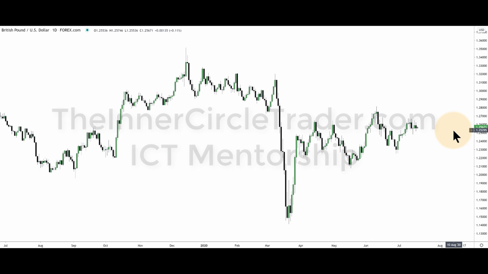Okay, folks, this is the British pound versus the US dollar. This is our daily chart. I'm going to refrain from putting any of the lines on here because I still have all the levels on for the YouTube series. So I'm just going to go over things here. And there isn't a lot to say because I wasn't impressed with what we saw on cable. I've been reluctant to actually participate in any of its price action. We're still in consolidation. There isn't anything in here that is extremely exciting either direction. And because it can go either direction, I'm hands off.